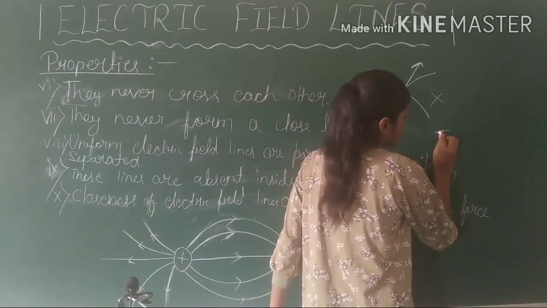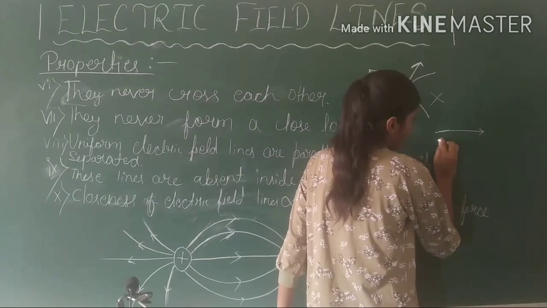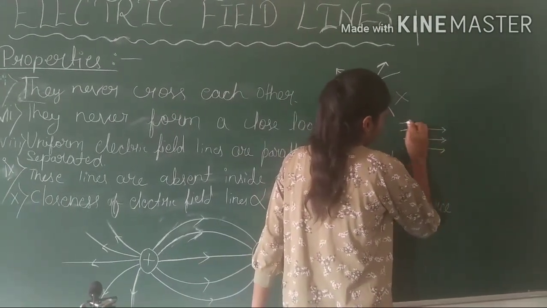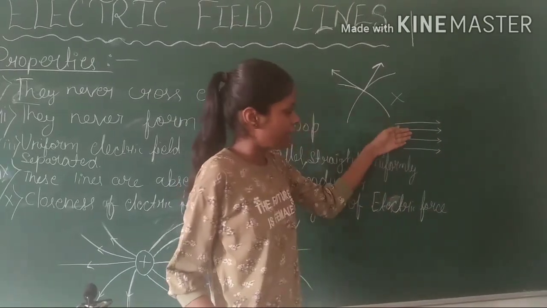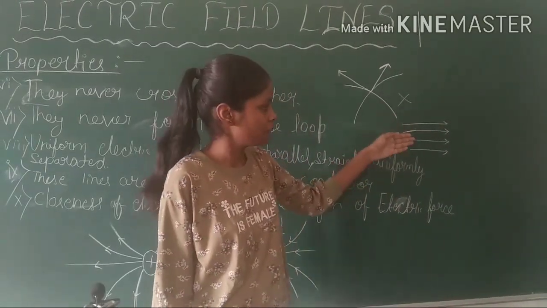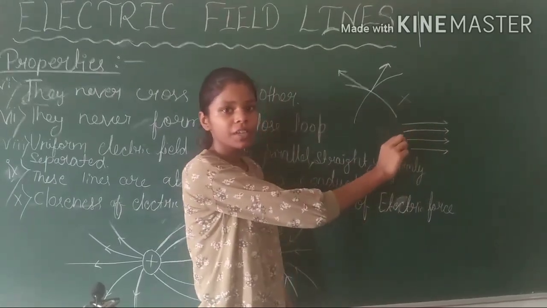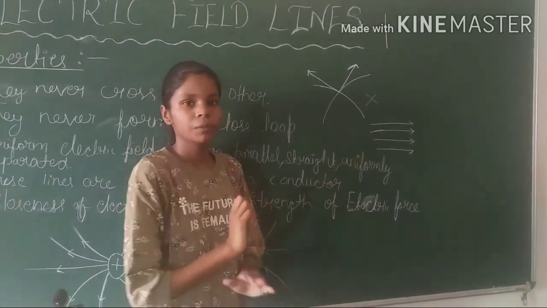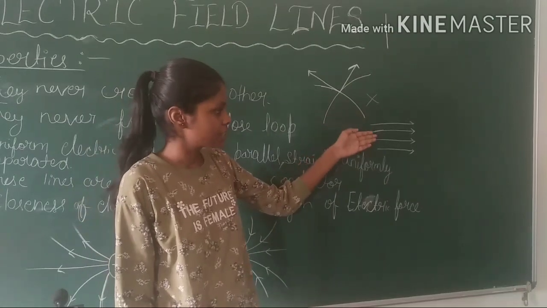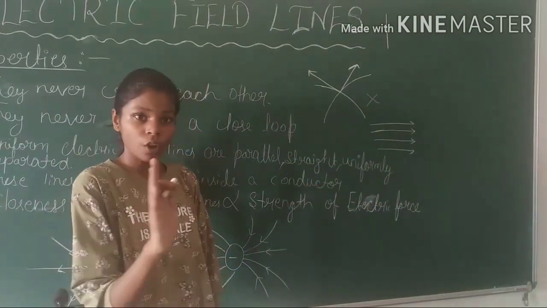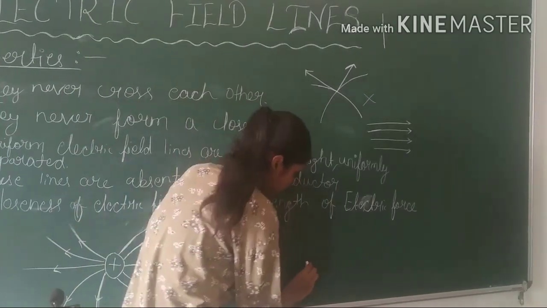Let's see an example. These are the electric field lines. They are parallel and uniformly separated from each other. Here, the magnitude of electric field and the direction of electric field will be constant. So this is our uniform electric field lines. Now, the non-uniform one. See this.